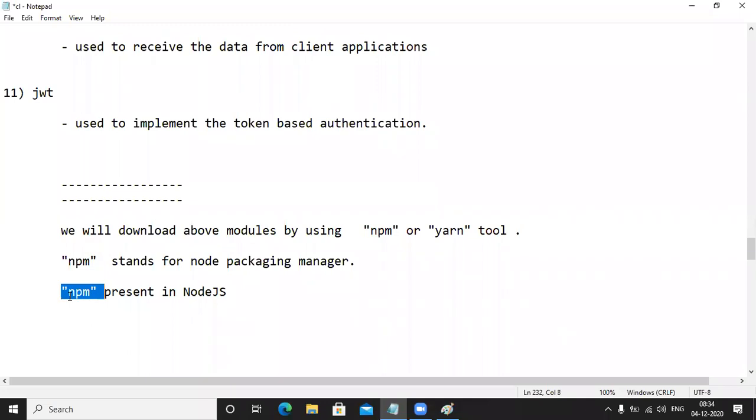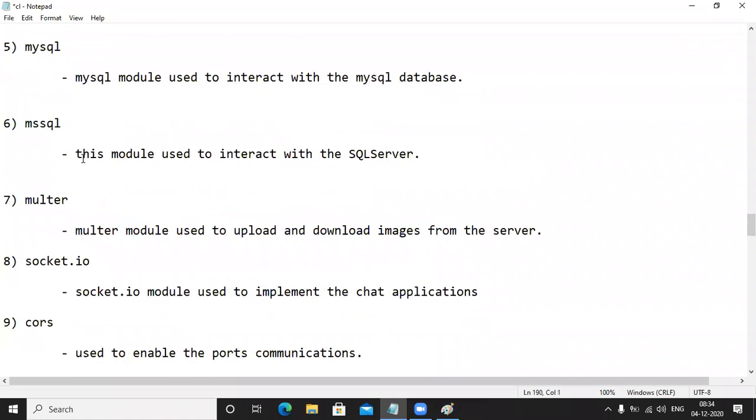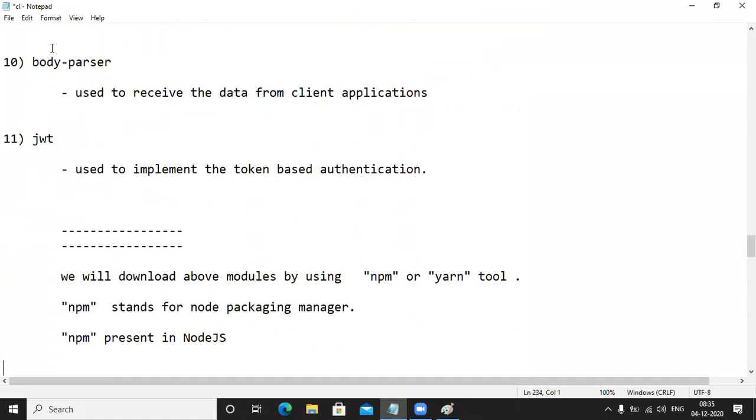NPM will download the modules one by one or not? Yes. Piri, how many modules you wanted to download? 4 to 5 modules. Assume this one here. What is the first module you wanted to download? JWT. If the JWT module downloaded successfully, then only NPM will download the second module. If the second module downloaded successfully, then only NPM will download the third module. If the third module downloaded successfully, then only NPM will download which module? MySQL module.